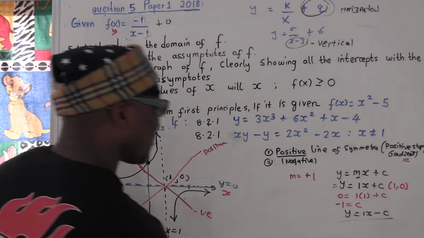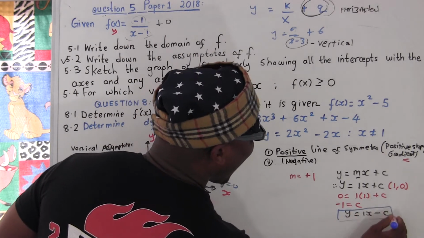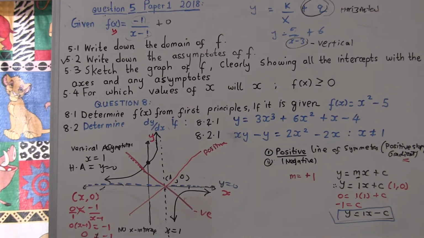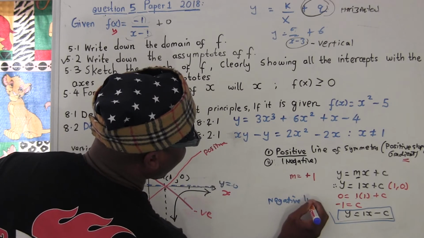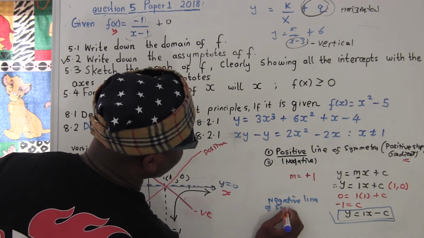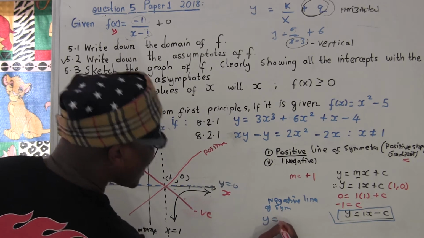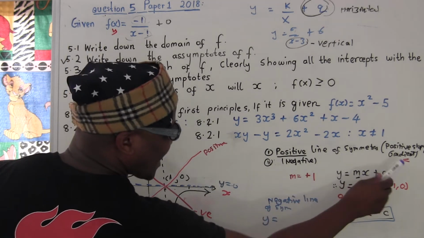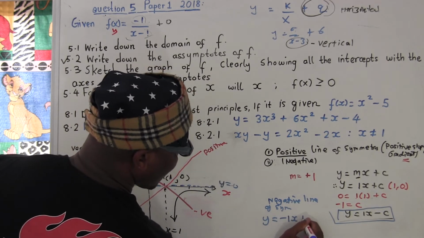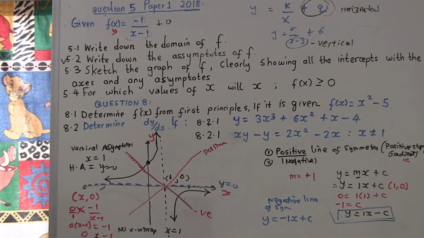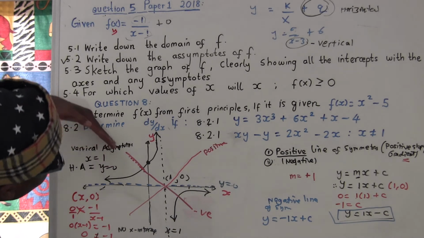Now, we want to get the negative line of symmetry. This is very, very important, guys. They ask every year, every time. For the negative line of symmetry, you do the same thing. So y equals, the equation of a line, mx plus c. That is negative 1x plus c. You know what I'm saying? So now, this is a negative line. A negative line always goes that way.